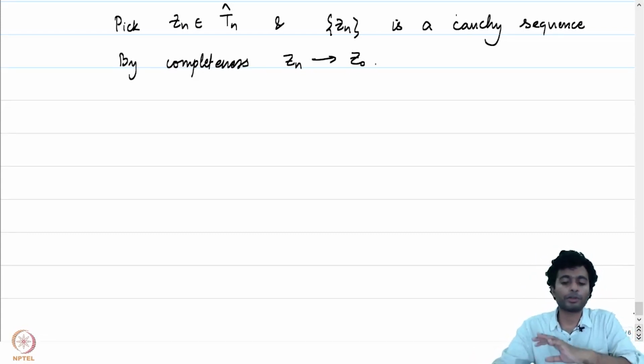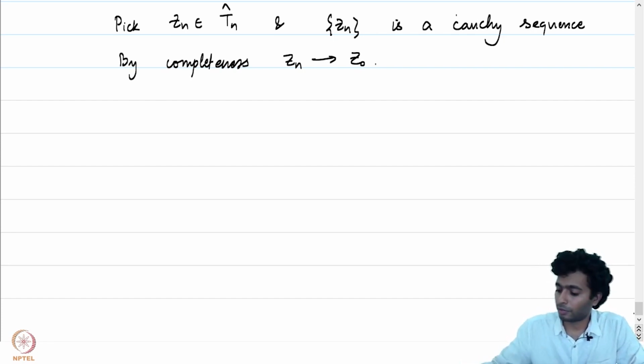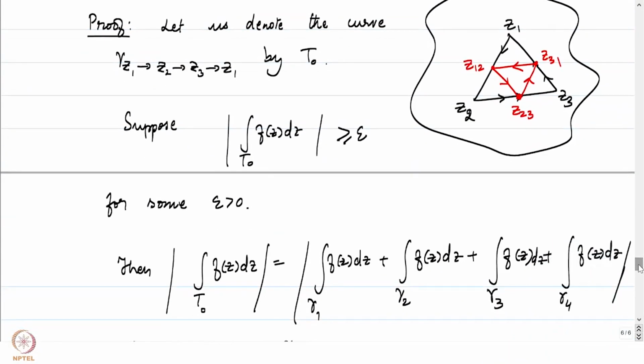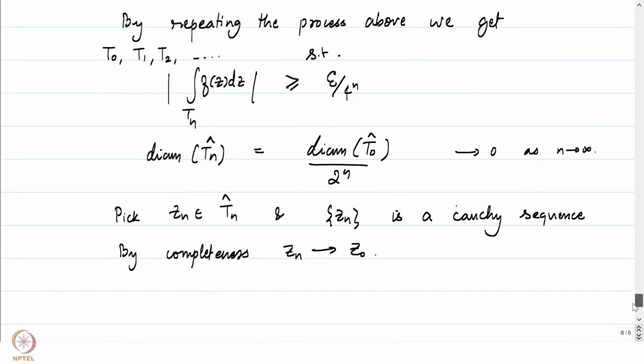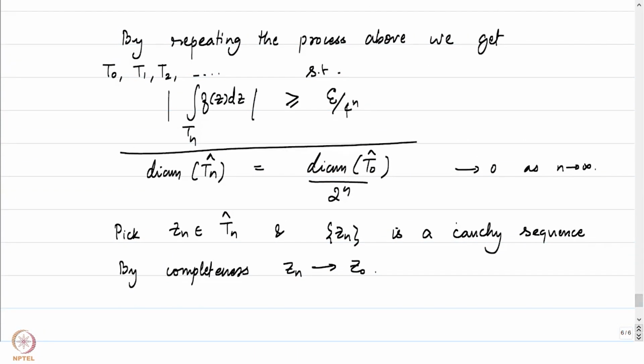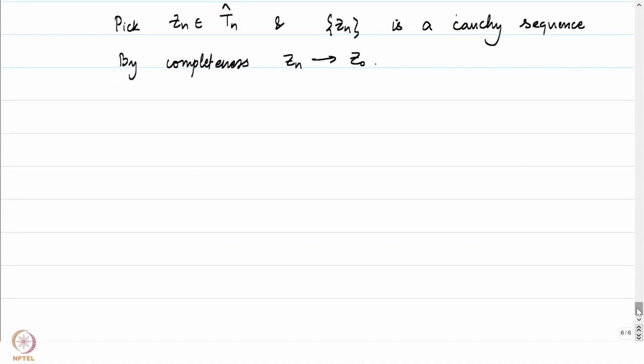Till now, if you notice, we have not used any of the holomorphicity properties of f. We have just been using the fact that there are some nice properties of the integrals which can be used to concentrate our integral onto smaller and smaller places and give bounds on that. So remember that this is the bound we have always had till now. Now on the point z0, let's use the fact that f is holomorphic, complex differentiable.